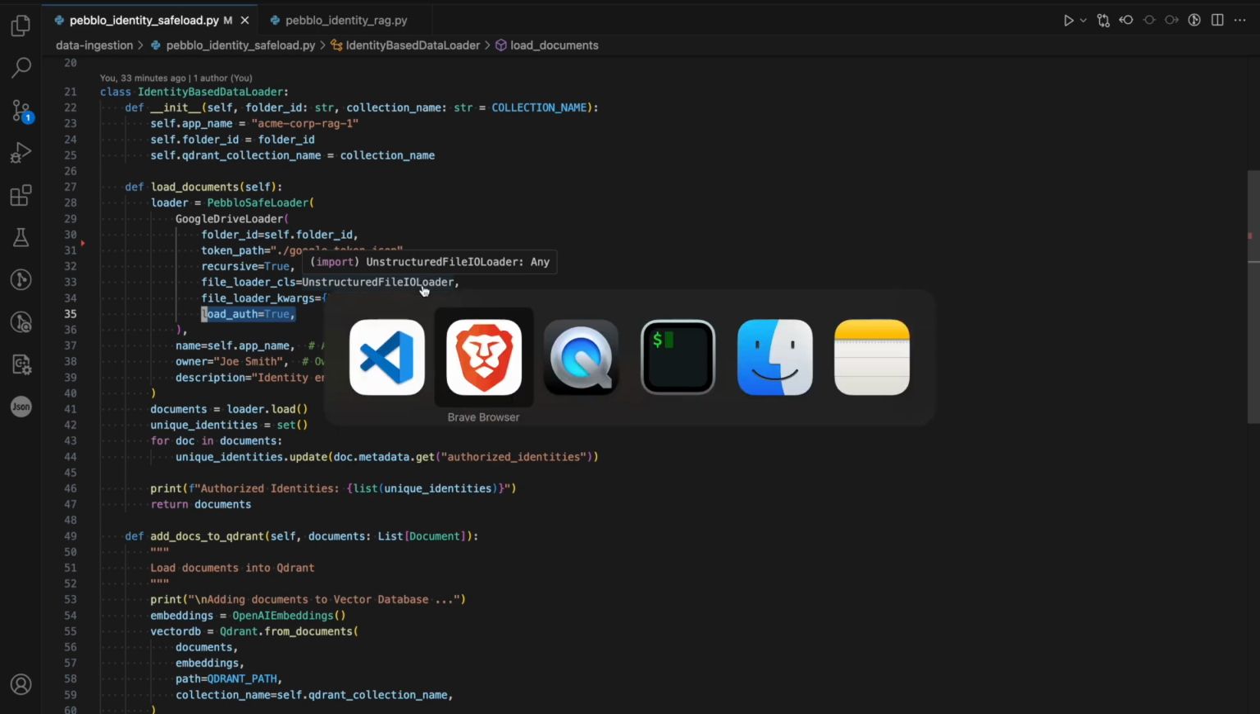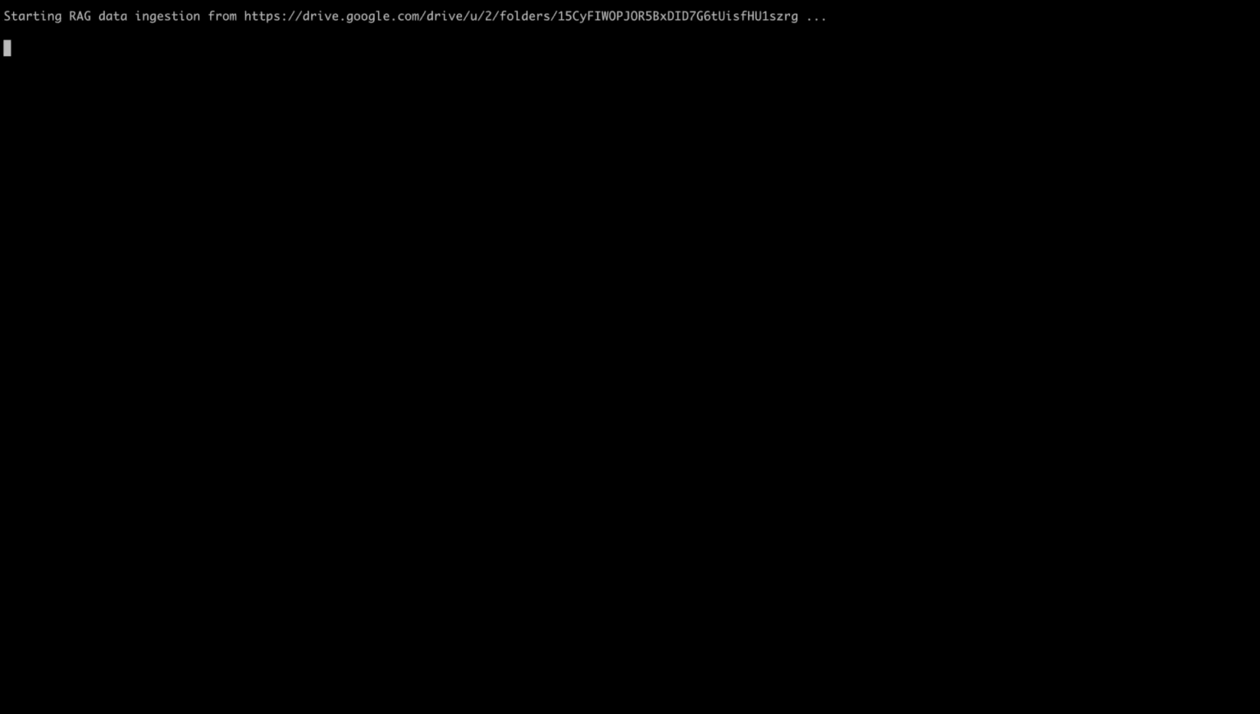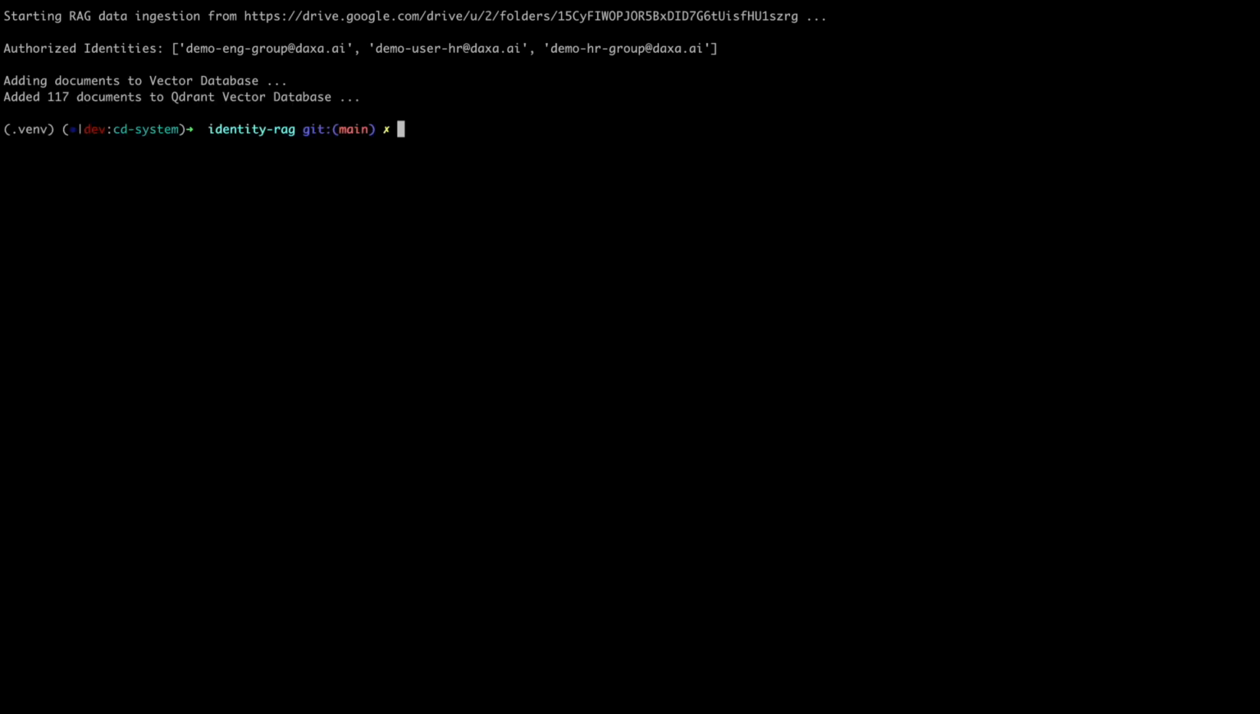Now let's start the ingestion process. As you can see, the documents are pulled from the Google Drive loader here using the code that we just saw. And as you would see here, the authorized identities are also pulled along with the document chunks.